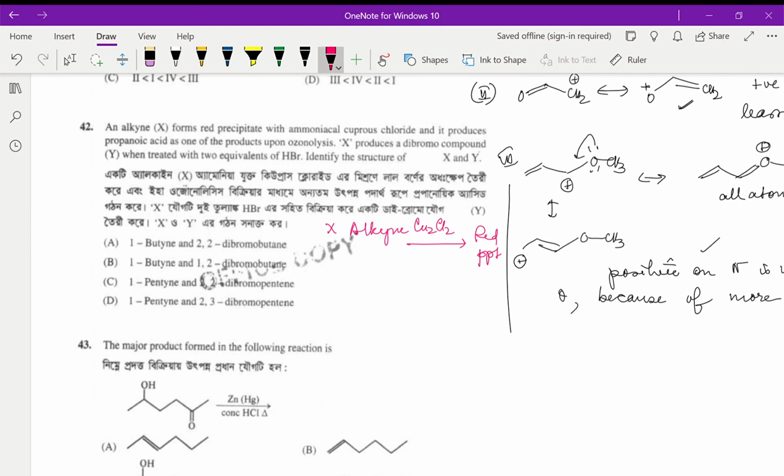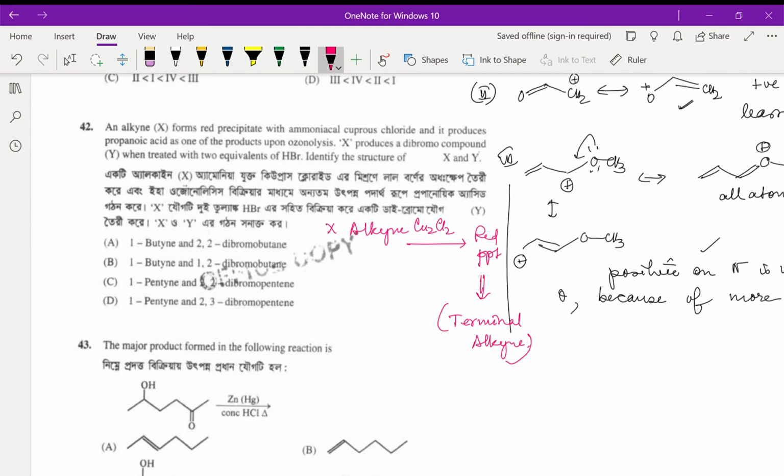Now this means terminal alkyne. Okay, this is a terminal alkyne.